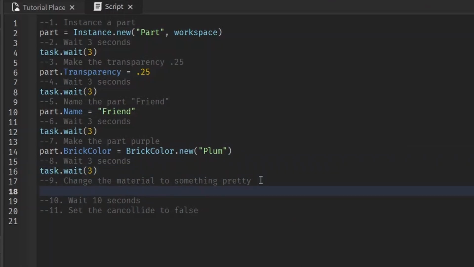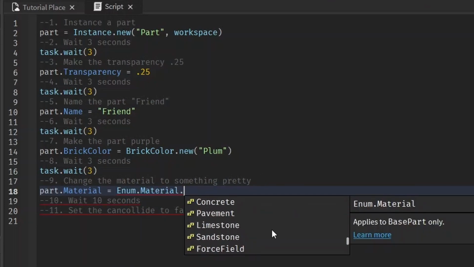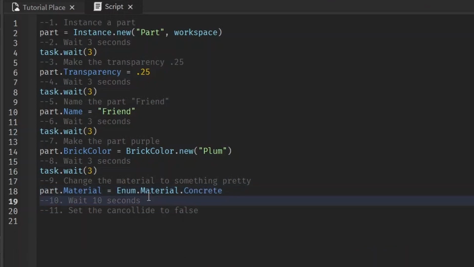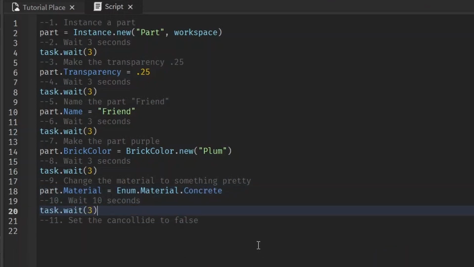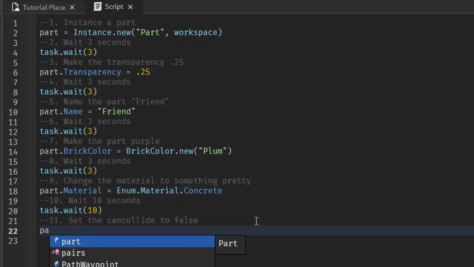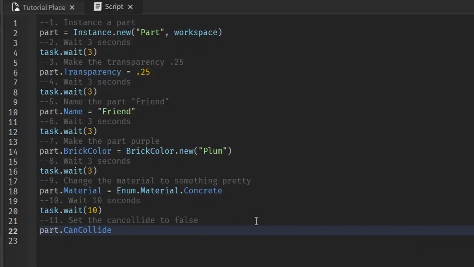And now we're going to change the part's material to something pretty. Material equals Enum.Material. I don't know what's pretty. Concrete? Sure, why not? Now I'm going to wait 10 seconds so we can cry. And yes, you have to cry or else you fail the project. Then part.CanCollide, I'm going to set that equal to false. And that's all it takes, man.